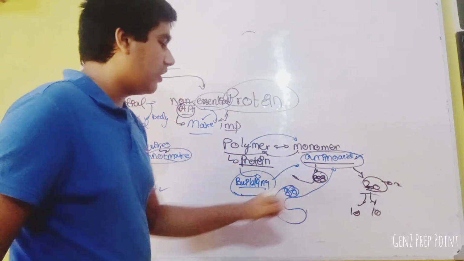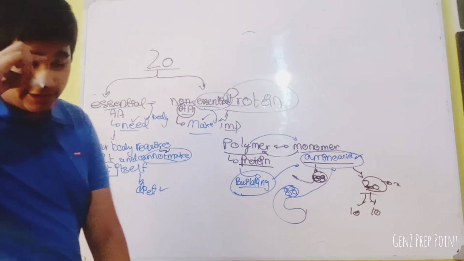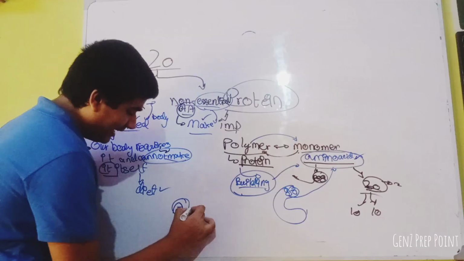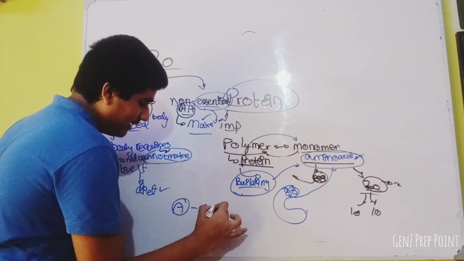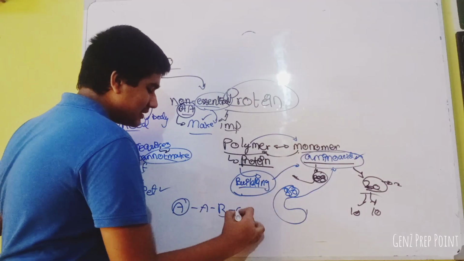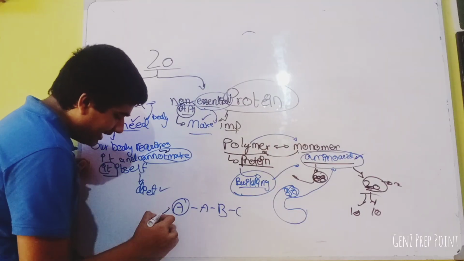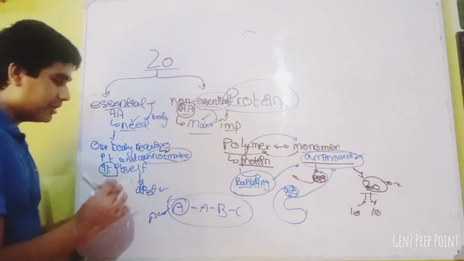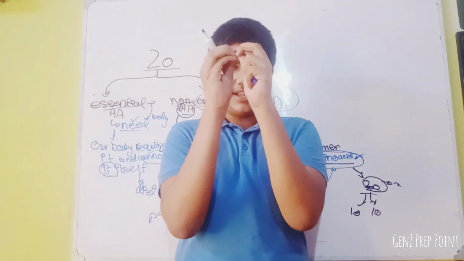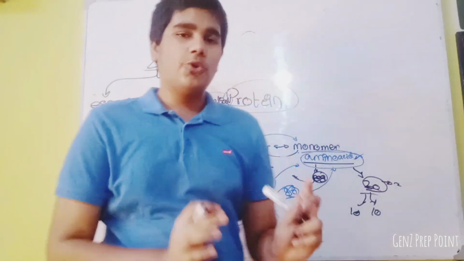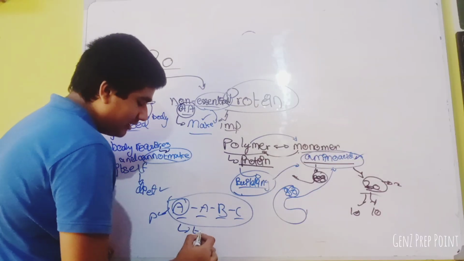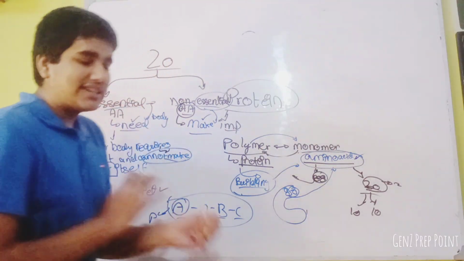So now moving on to the 20 types of amino acids. Suppose this is amino acid A, this is amino acid A, this is amino acid B, this is amino acid C. This makes a protein. When I put one amino acid together with another, four amino acids together, they form a type of protein. Let's say it makes a hormone.